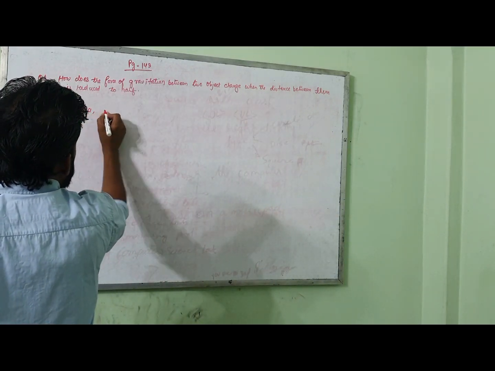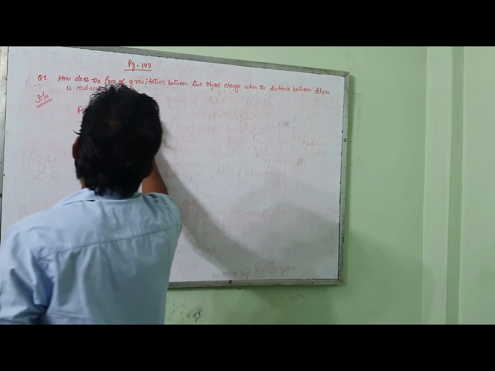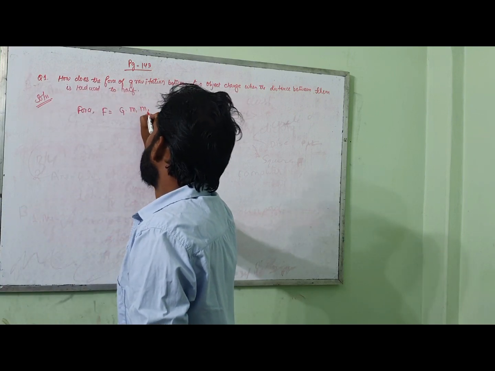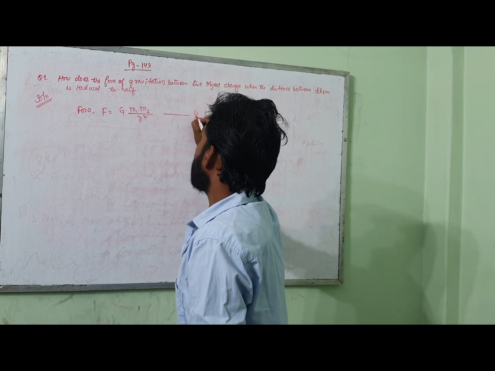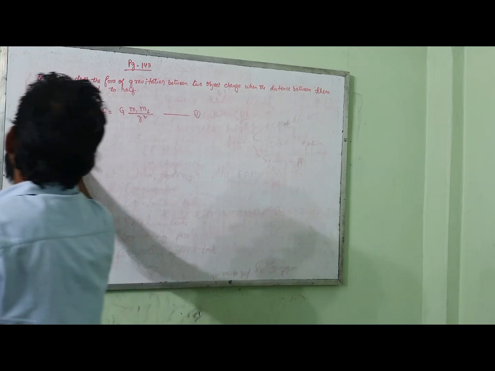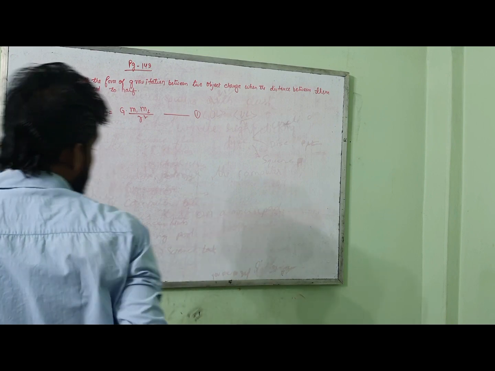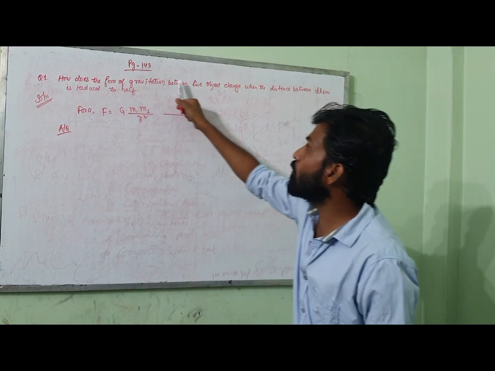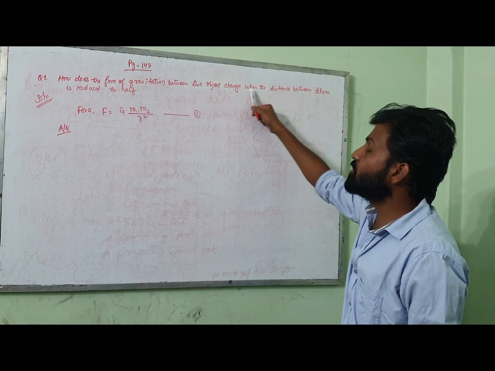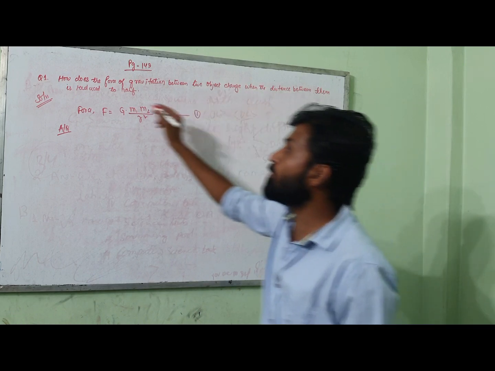We know that F is equal to capital G into M1 into M2 by R square. Just make it your equation number 1. Now according to the question, they are saying how does the force of gravitation between two objects change when the distance between them is reduced to half.